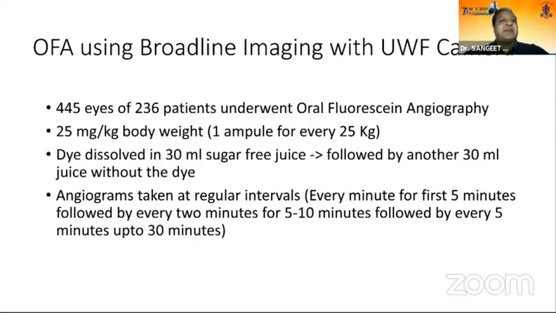We have done oral fluorescein angiography in many patients. You give the oral dye at 25 milligrams per kilogram body weight. This dye is dissolved in 30 milliliters of sugar-free juice, followed by another 30 milliliters of juice without the dye. And then angiograms are taken at regular intervals. It has its own limitations, but this is another option that some people can follow.